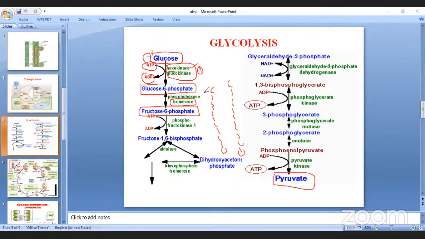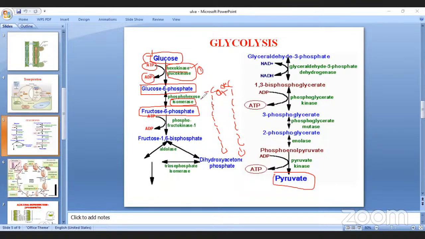For example, here the OH group is on the right side; maybe on the first carbon the OH group is on the left side. Only the right and left are like a mirror image. So this is called isomerization, but it never changes the formula. Glucose is C6H12O6, and fructose also has the same formula, right? So there is no change in formula between glucose and fructose, and this process is called isomerization. Next, after that, phosphorylation takes place again.